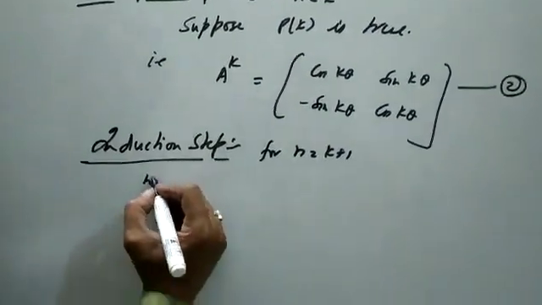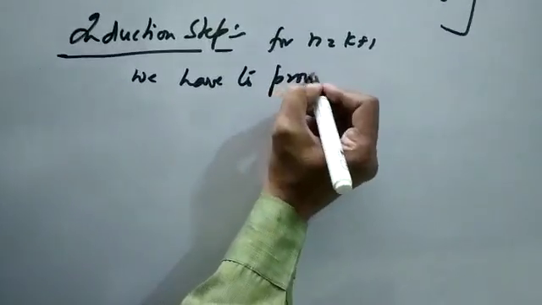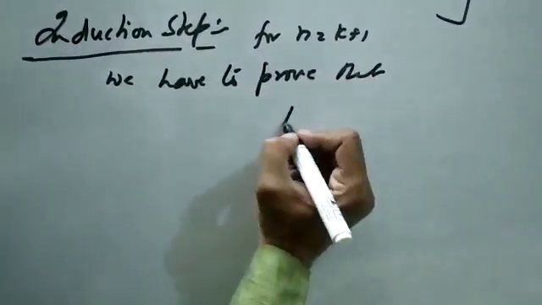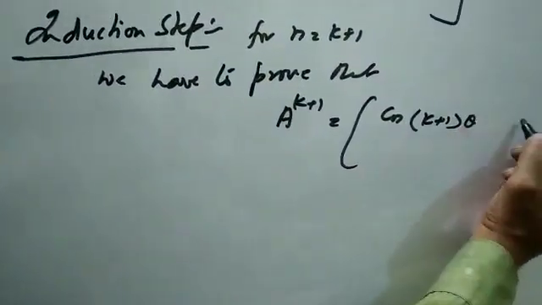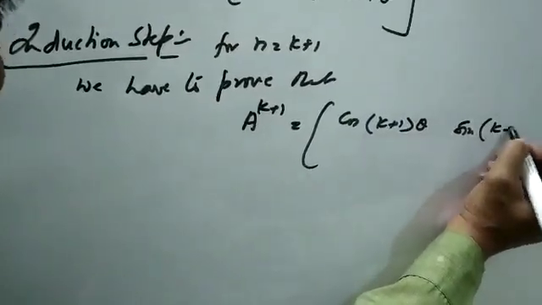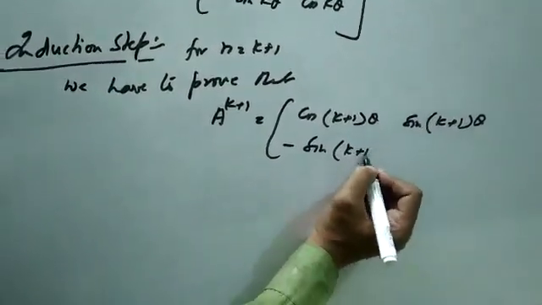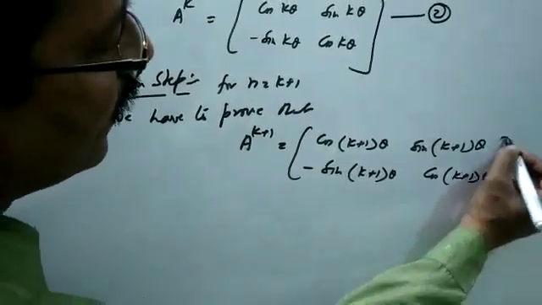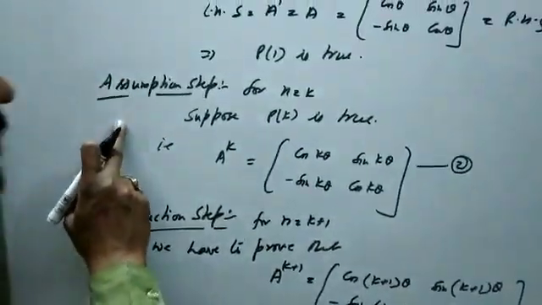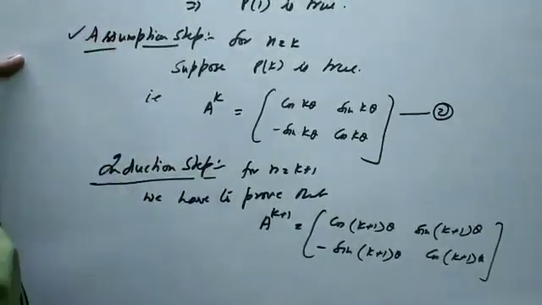So we have to prove that A raised to power k plus 1 is equal to [cos of k plus 1 times theta, sin of k plus 1 times theta; minus sin of k plus 1 times theta, cos of k plus 1 times theta] by using assumption step. You have to prove this result by using assumption step.